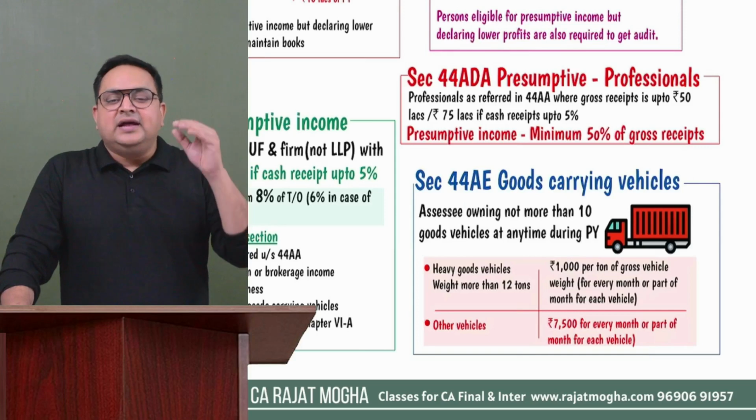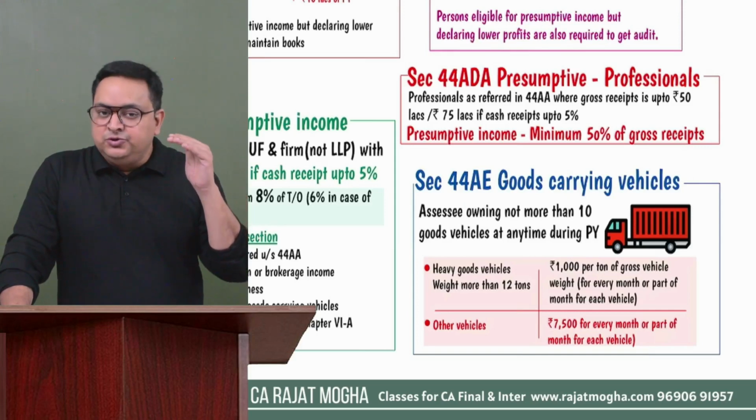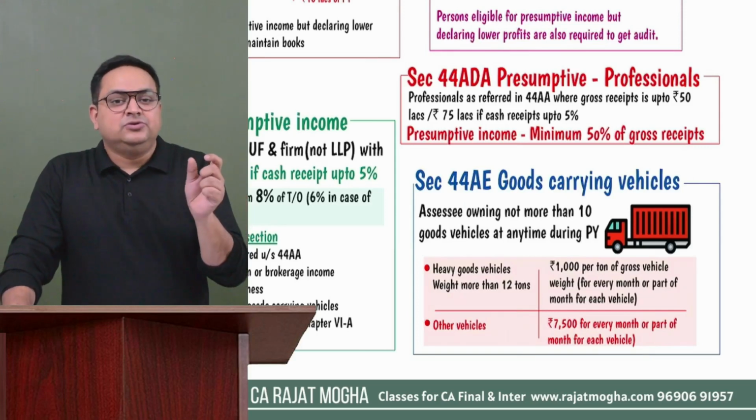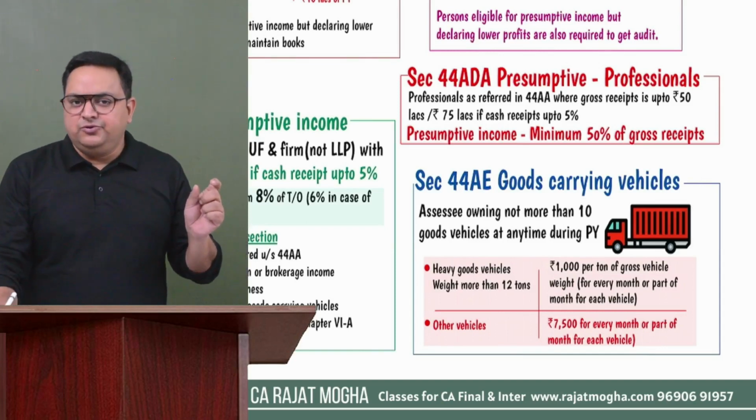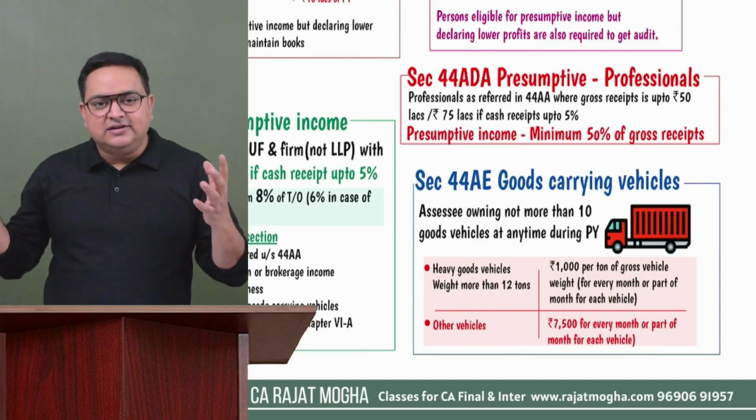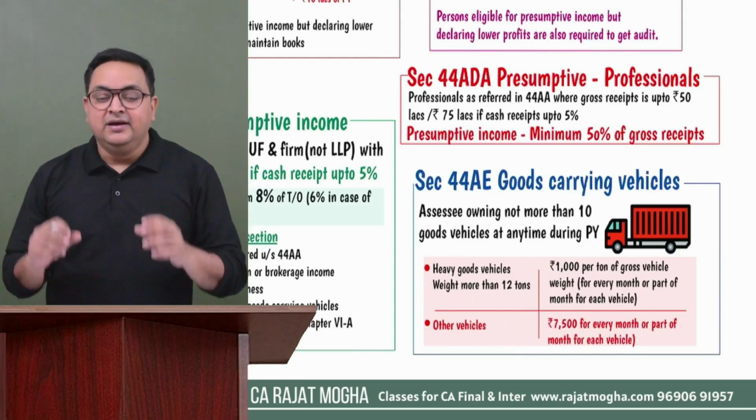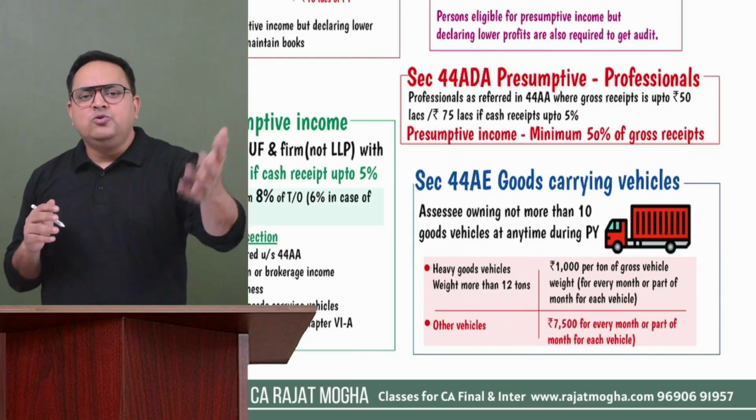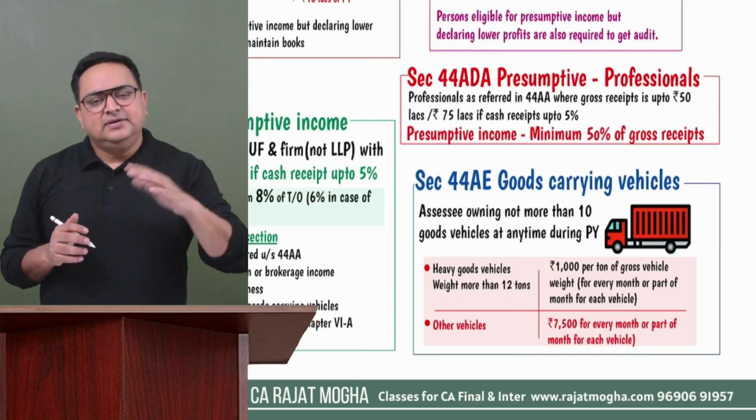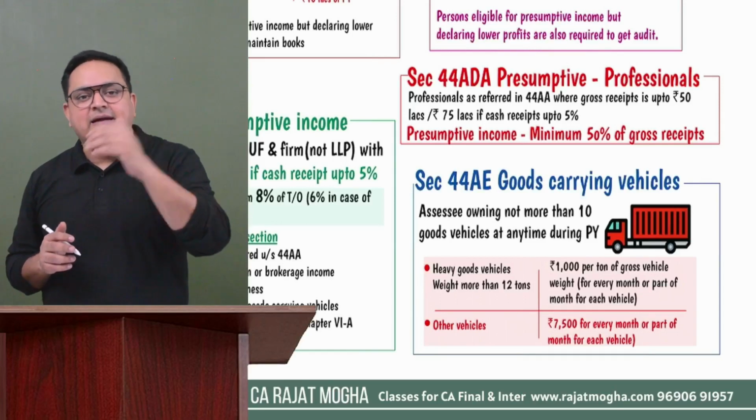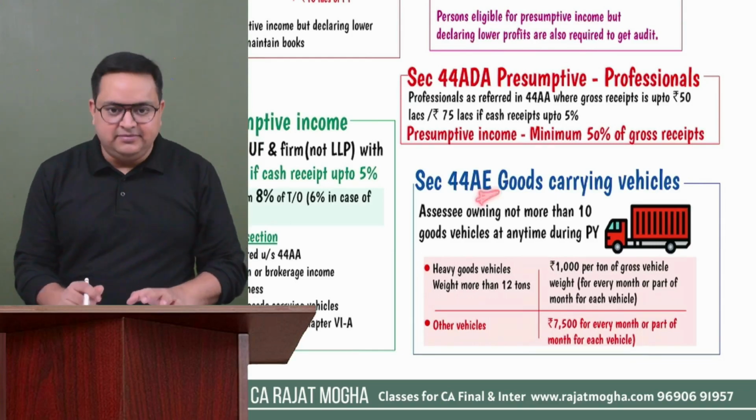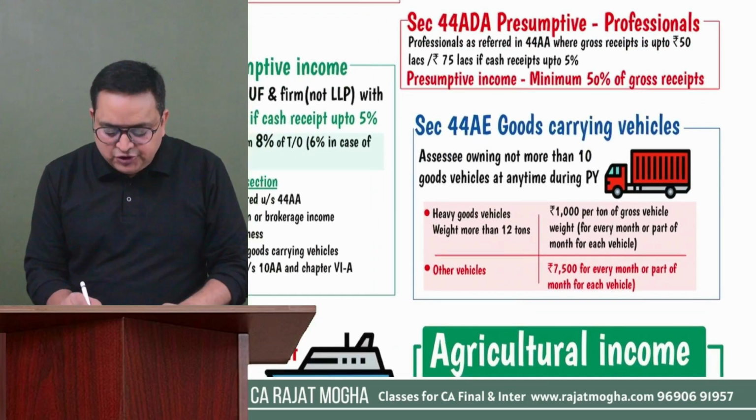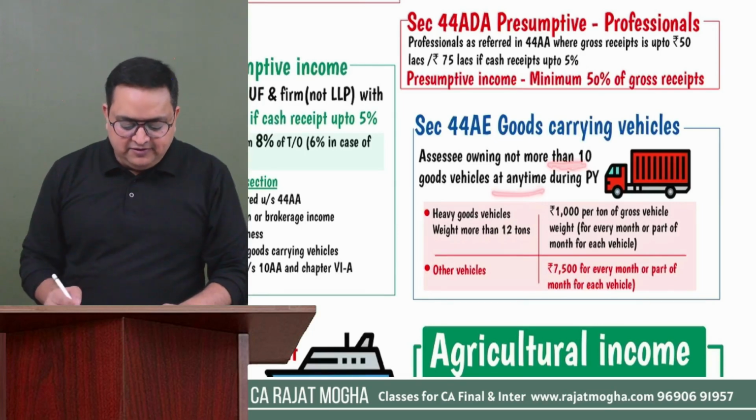Here we will see that the total number of vehicles of which you are the owner should not be more than 10 vehicles at any time during the previous year. Let's say if you are a big transporter, then 44AE will not be applicable. If you have 1 truck, 2 trucks, 3 trucks, up to 10, it's okay. But if it is more than 10 at any time during the previous year, we are not going to give you the 44AE presumptive income section, right? It should not be more than 10 at any time during the previous year.